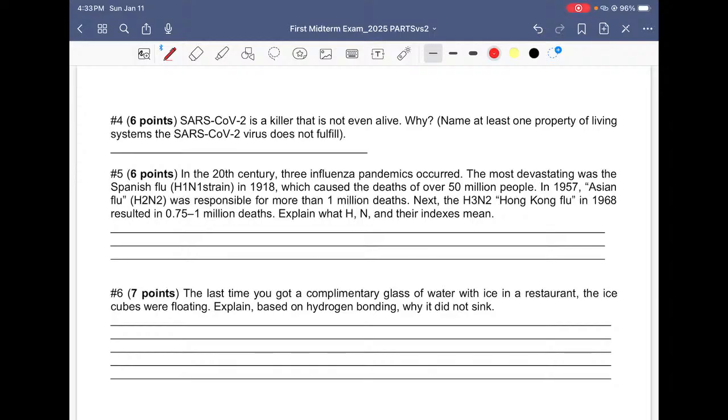So at least means one. Do not try to do too much, because if you get it wrong, then you are going to get graded for that, okay? So I would say they do not have the ability to self-replicate. I'm not going to write the whole sentence in here, okay? They do not have the ability to self-replicate,